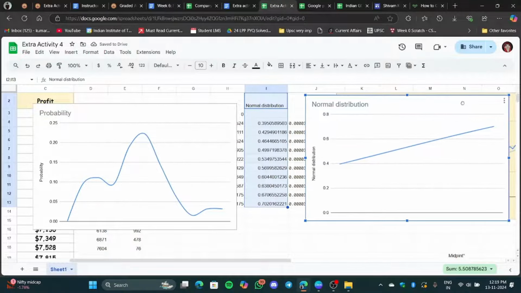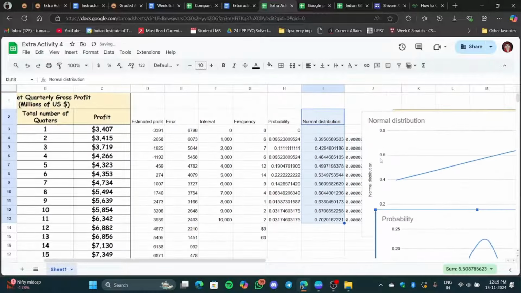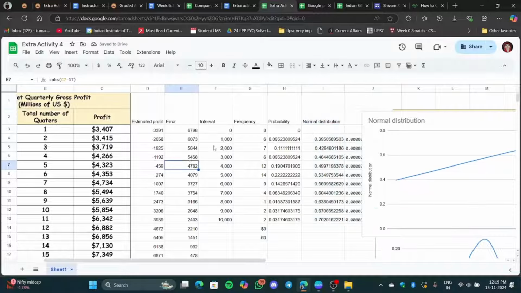The reason is that this model is not perfectly 100% fine. We're just trying to estimate something, trying to make sense out of nothing. Basically, it will help to predict the errors while we are predicting the profit in the future.